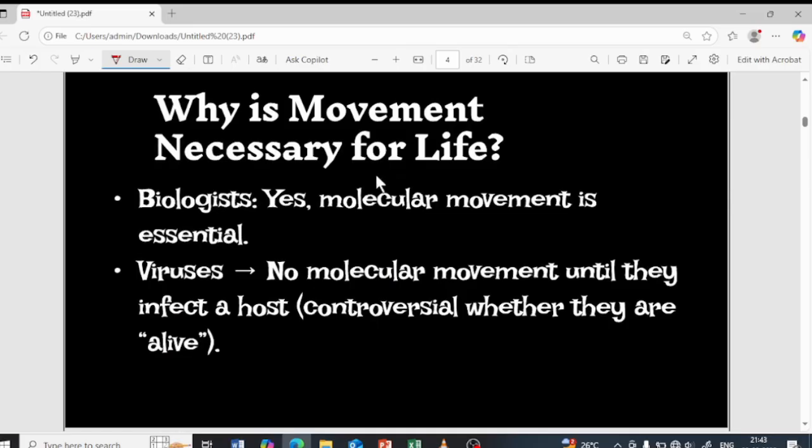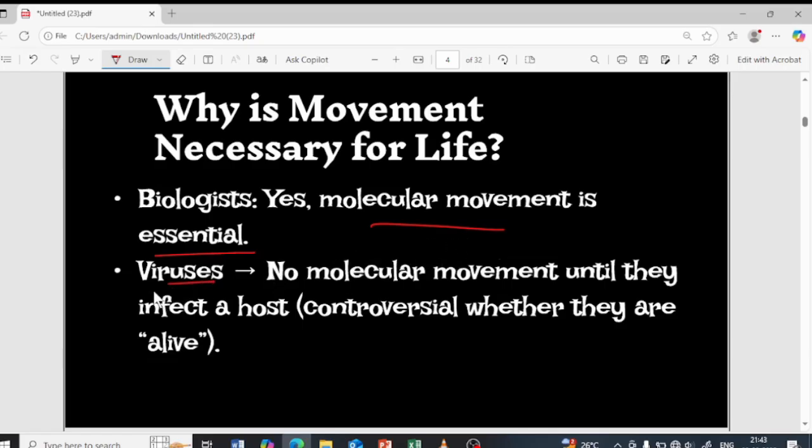Why is movement necessary for life? See, biologists say that molecular movement is very essential. It is obvious, right? Molecular movement is very much essential in order to repair whatever tissues are inside your body, or during the excretion process, the digestion, the intake of oxygen. During all of these processes, molecular movement is necessary.